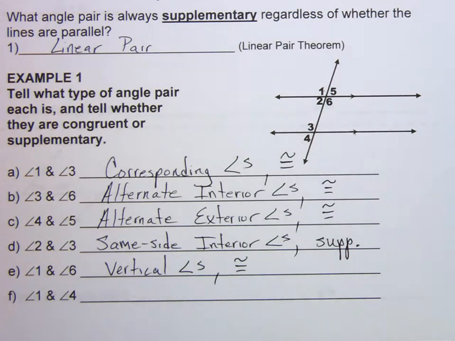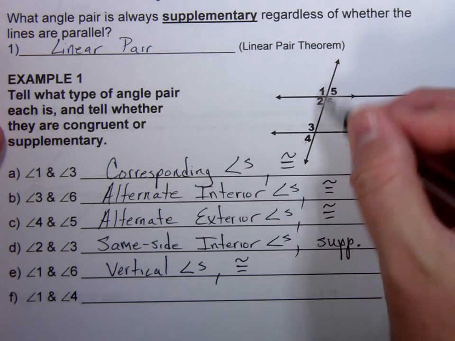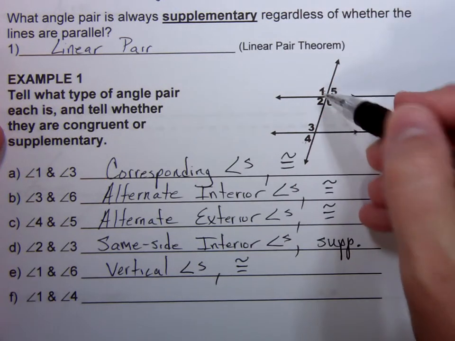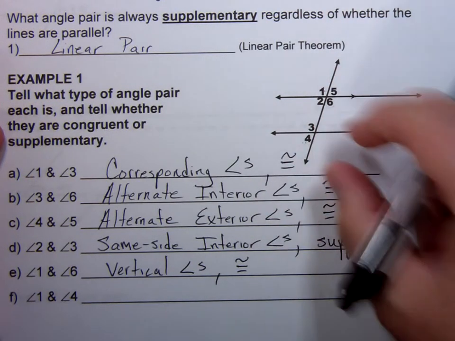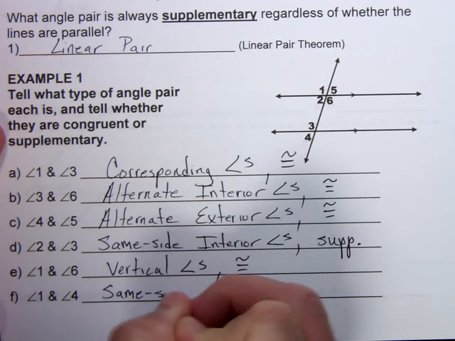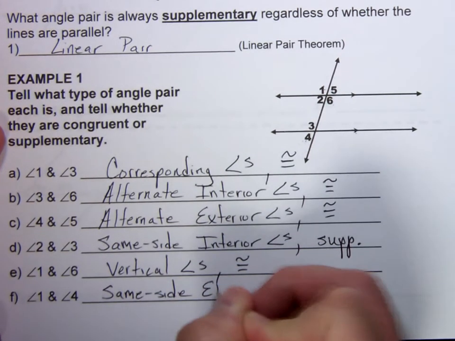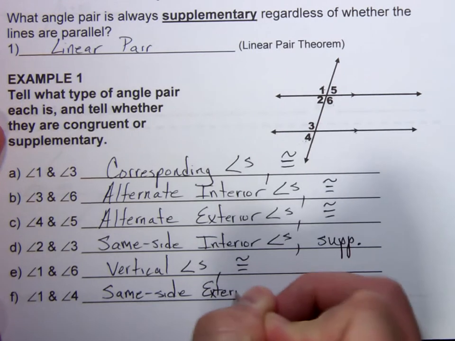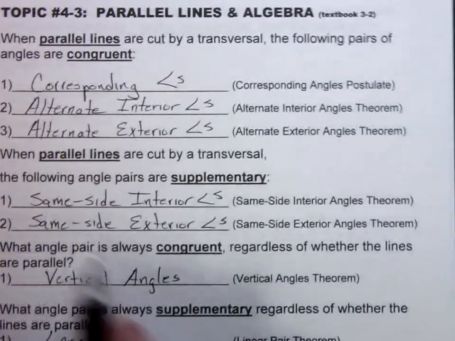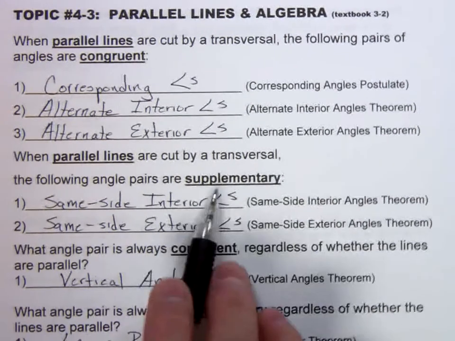Okay, angle 1 and angle 4. Notice they're on the same side of the transversal, and they're both outside the two lines. They're exterior. So those are same side exterior angles. And again, it starts with an S. Same side exterior angles are supplementary when the lines are parallel.